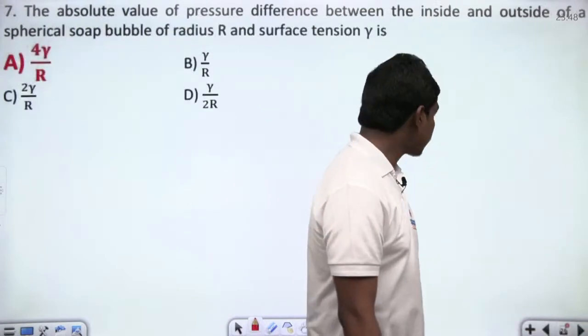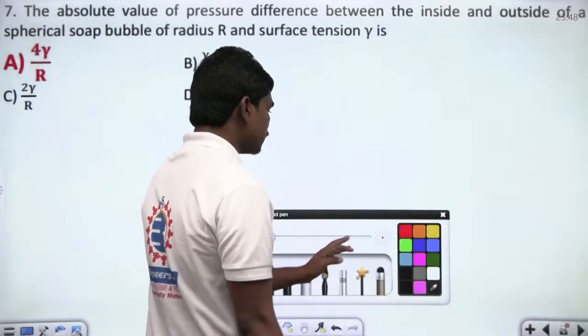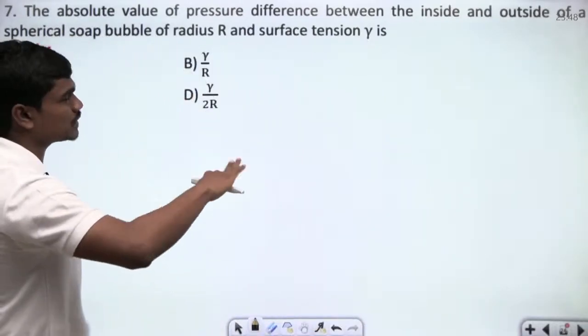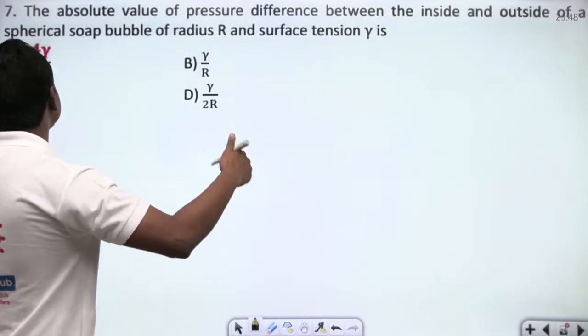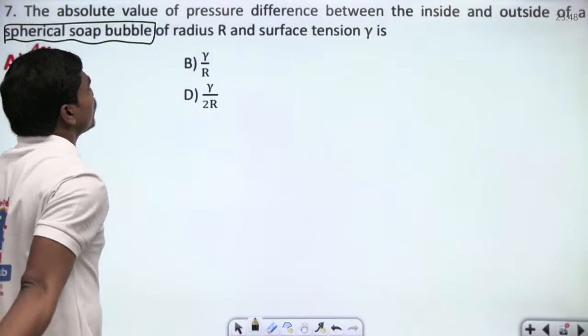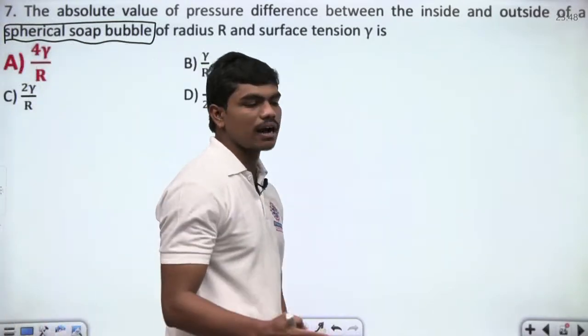Okay, so let's go for the next question. This is a very simple question from surface tension. One thing that we can see: the absolute value of pressure difference between the inside and outside of a spherical soap bubble. This has to be made a note. Spherical soap bubble of radius r and surface tension gamma is dash.